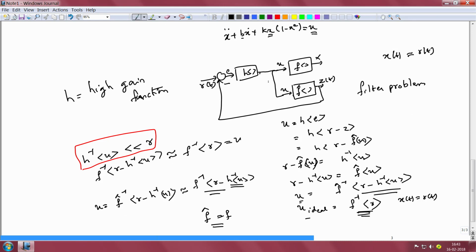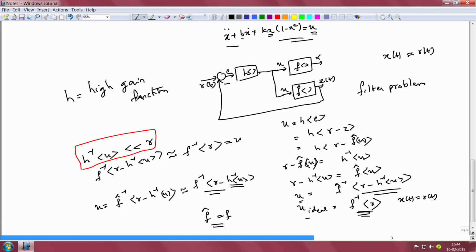So, we have a certain dynamics for this copy here and this dynamics can potentially be unstable, and the concern of instability is exacerbated when you are having a high gain function in the forward path. So, assuming that the dynamics of this copy model that we have in our computer is stable, then our problem of obtaining an approximate inverse to F is done. So, what is interesting about this is that it allows you to obtain the approximate inverse even for plants such as this, for which you cannot directly compute F inverse.